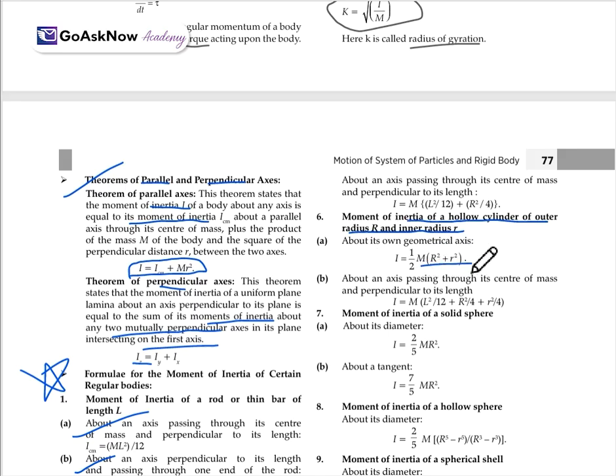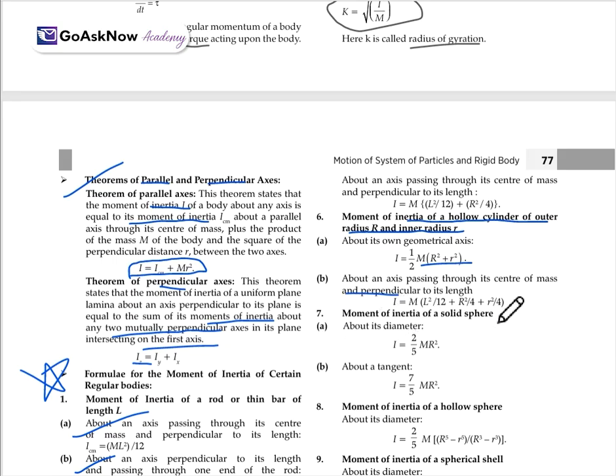When there are two radii, R² plus r², capital R is the outer one and small r is the inner one. About an axis through the center of mass perpendicular to its length, I will be equal to ML²/12, R²/4 and r²/4.